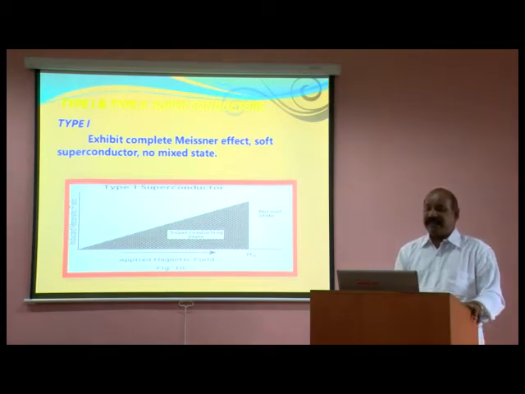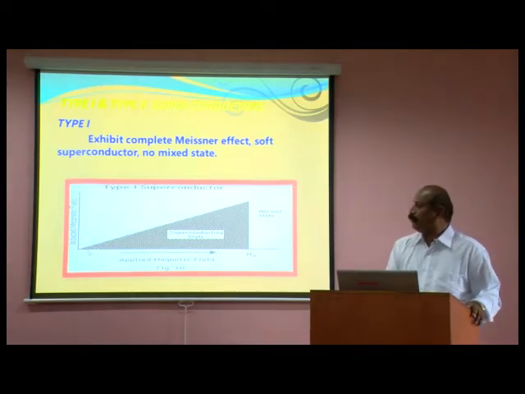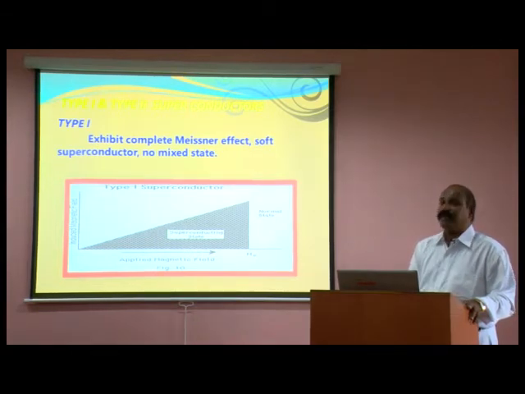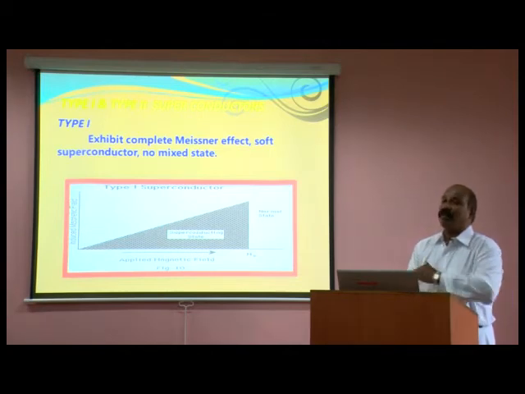Just see, when you apply the magnetic field, the induced magnetic field goes on increasing. When it reaches the critical field Hc, it suddenly drops down, rapidly comes down, and the material becomes a normal state.